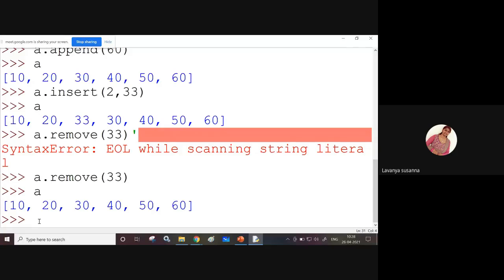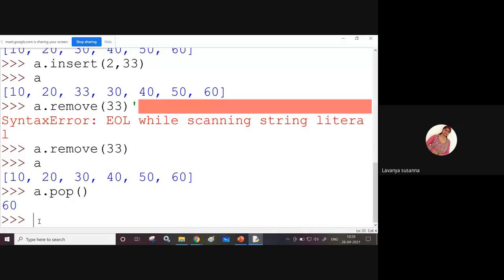If you want to delete any value, just use the remove function and that value, 33, is deleted from list a. Now, if you want to delete the last value from the list, you need to use the variable dot pop function.